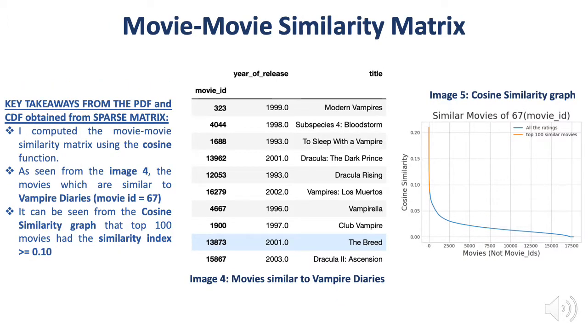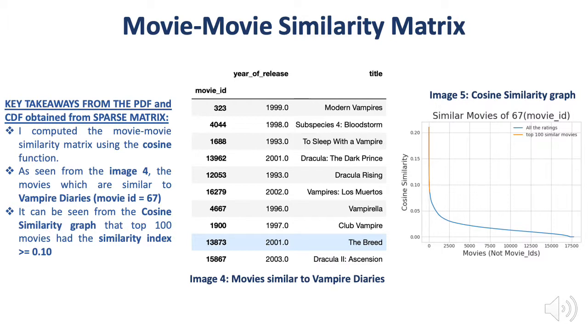This slide is one of the highlight features of how Netflix operates. After creating a sparse matrix, I have created a movie similarity matrix based on a cosine function. There are many methods available to create a similarity matrix, like the Pearson method, cosine method, etc. Here I have used the cosine function.